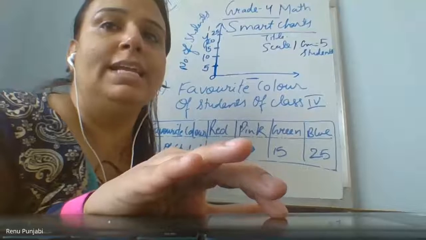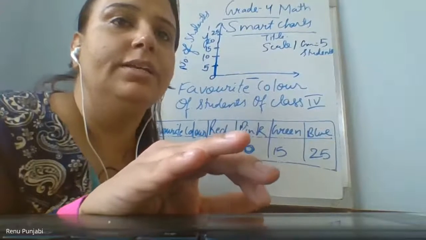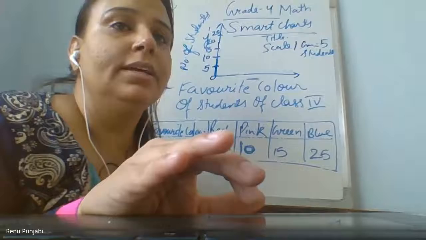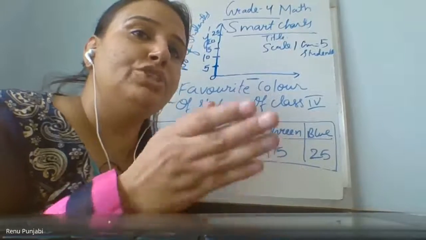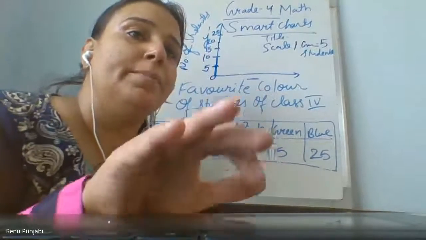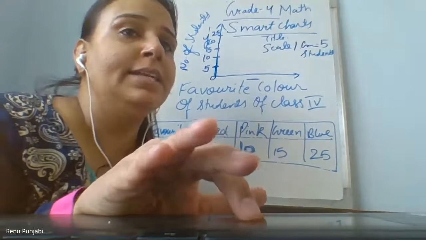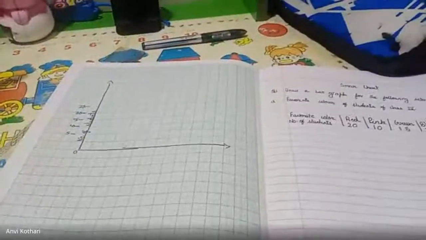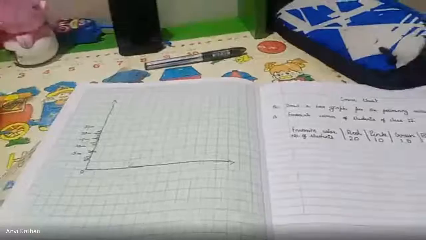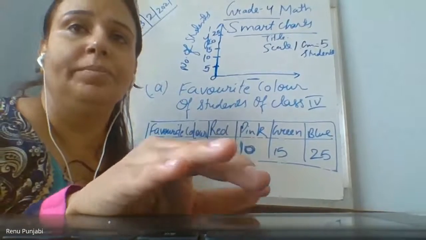Yes. What child is this? Anvi. Yes, ma'am. You have to write the number of students first, the last, and write the numbers before. Okay, ma'am, I will change now. Yeah, please change. Yes, next is?